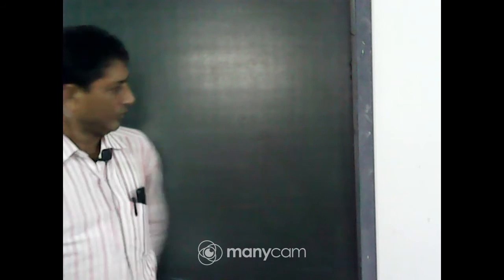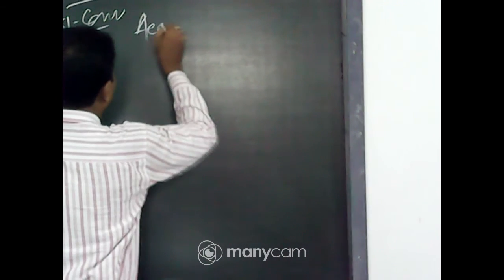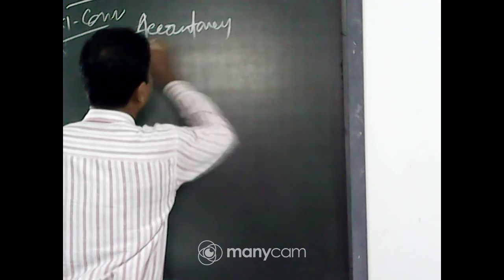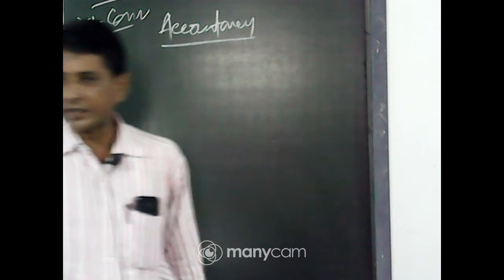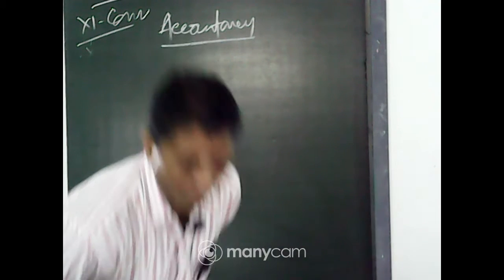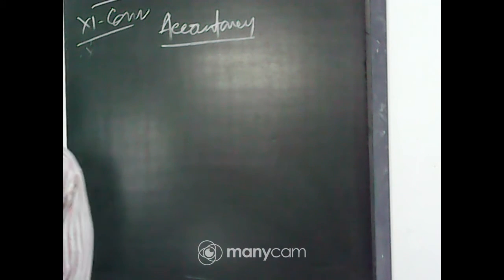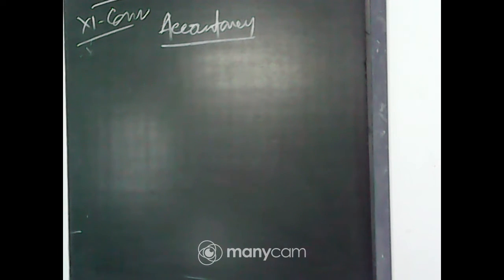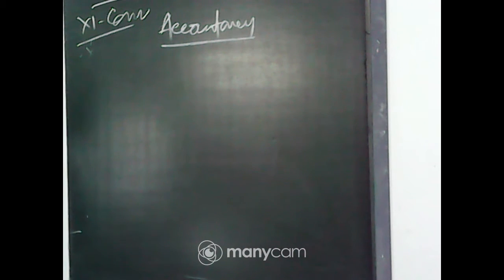Okay, clear? Now today I will discuss the bill of exchange. So what is bill of exchange? The bill of exchange is an instrument containing unconditional order signed by the maker to pay certain sum of money only to, or to the order of, or to the bearer of the instrument.